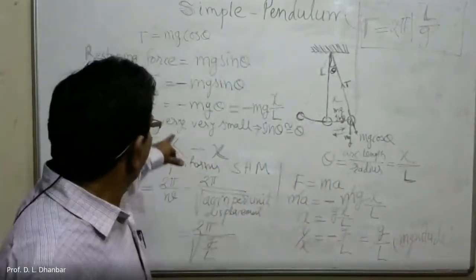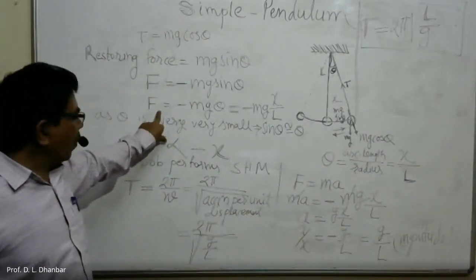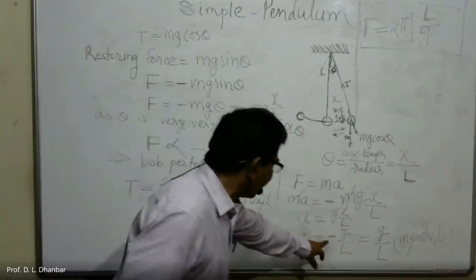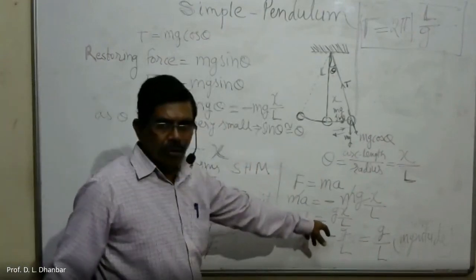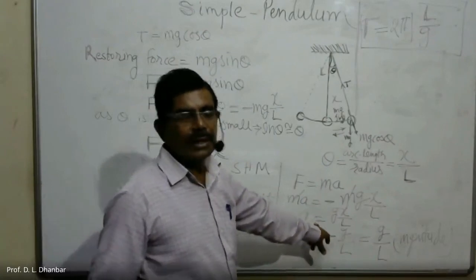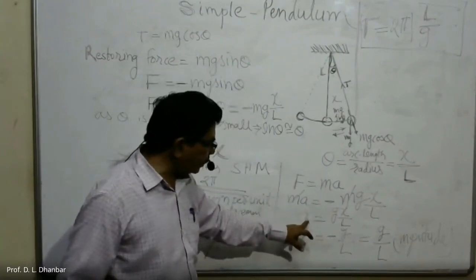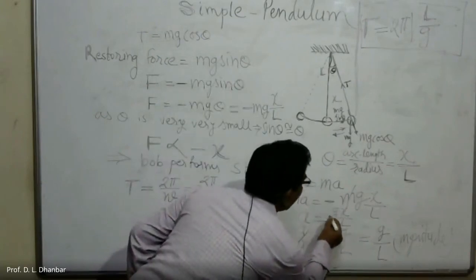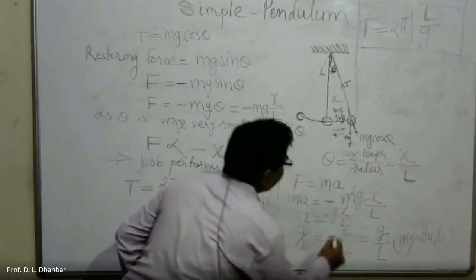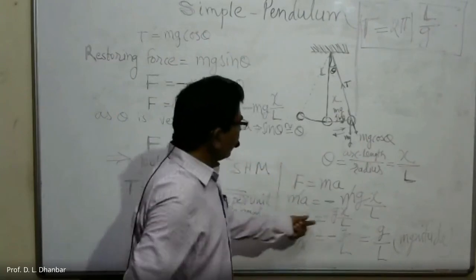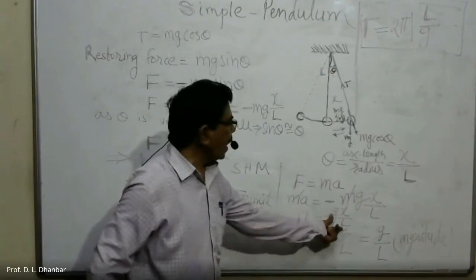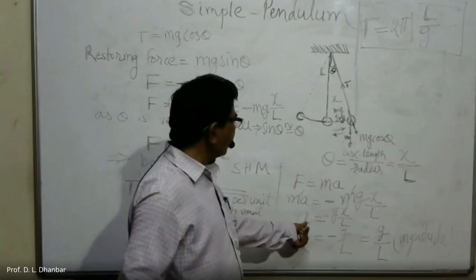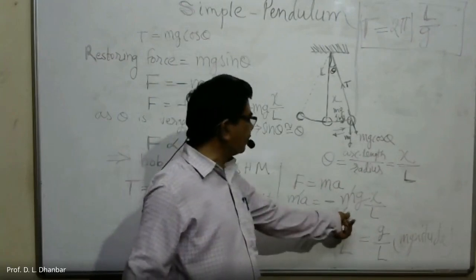So here we can verify the bob is performing linear SHM, and from this equation also we can verify the bob is performing linear SHM. See, the acceleration a is equal to minus gx upon L. I forgot to write the minus sign, so this is minus. Okay. So here g by L is constant. So we can say that acceleration a is directly proportional to displacement.